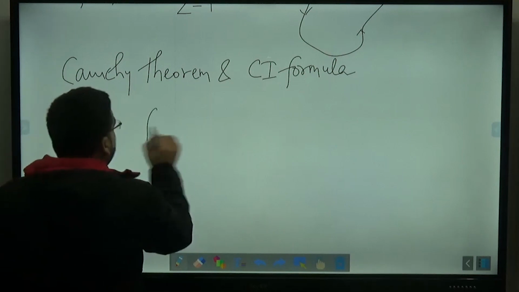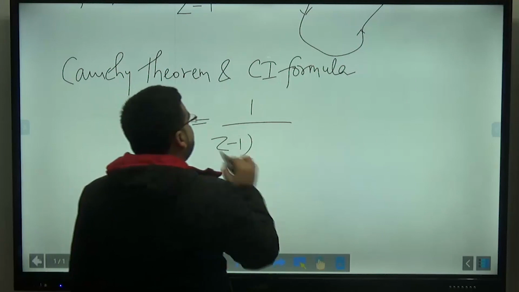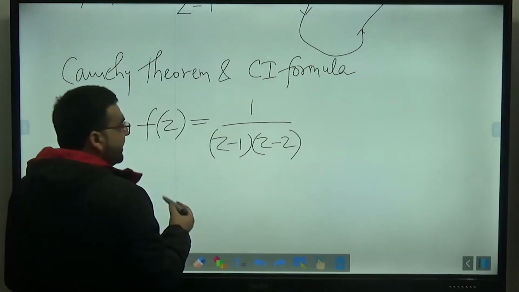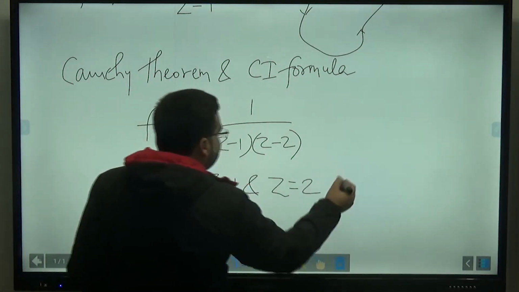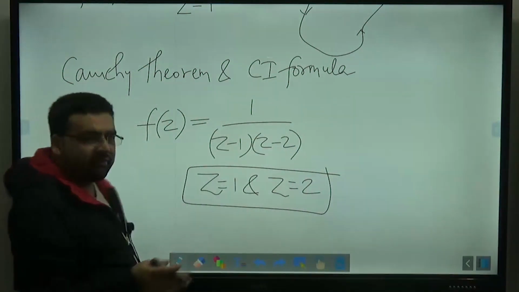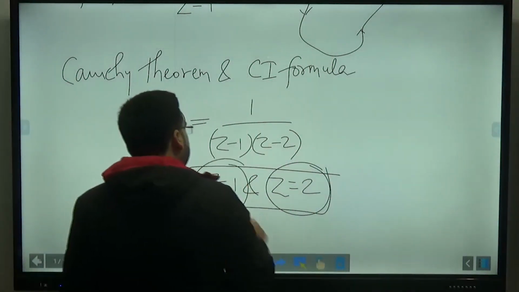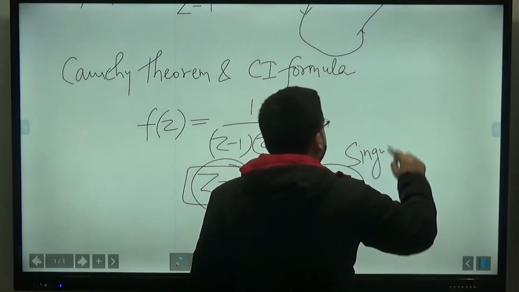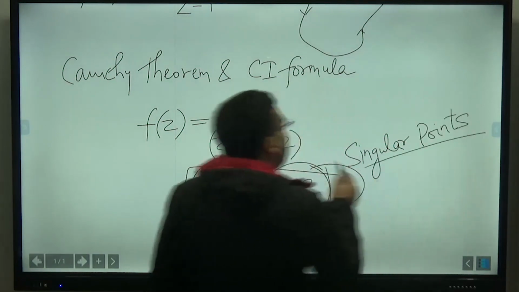So if f of z is equal to 1 upon (z minus 1)(z minus 2), like this, z minus 2 only, right? Then I will say that at z equal to 1 and z equal to 2, this function f of z is not defined, because it will become 1 upon 0, that is infinity, not defined. So I will say that these 2 points are actually called the singularity. These 2 points are the singularity or singular points, because at these 2 points the function is not defined.